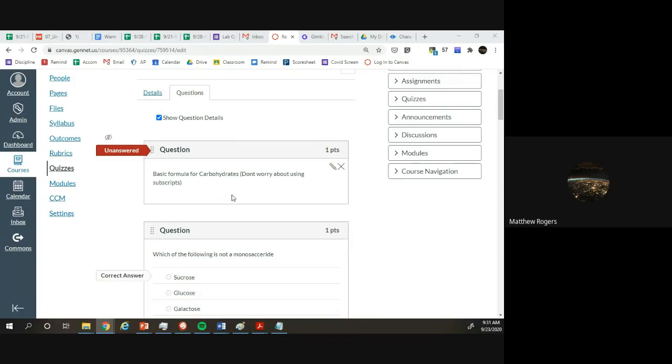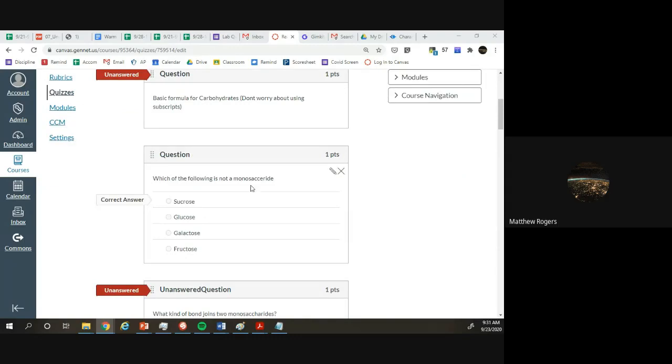Obviously, glucose is C6H12O6. You can kind of see if you simplify that down like you do in math class, it would be CH2O. Number two, which of the following is not a monosaccharide? The answer is sucrose. Glucose, galactose, and fructose are all monosaccharides. Galactose is a part of lactose. It's a single part of lactose. Fructose is a sweet sugar that's found in a lot of naturally occurring things like fruits.